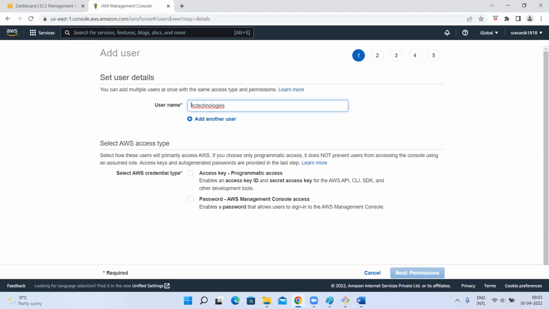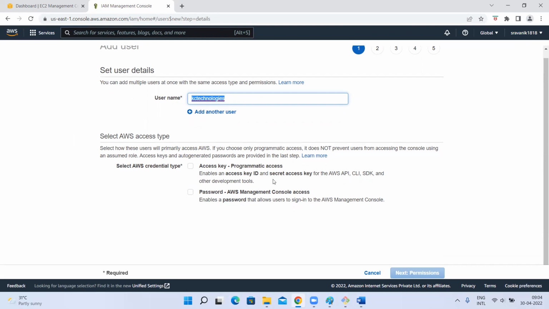If he wants to log into my AWS account, he has to log in with this username and password. Here I have to set the password. Select the AWS credentials type. There are two types: one is programmatic access, the other is console access. Access is of two types, whether this user wants to log in through the console or through programmatic access.